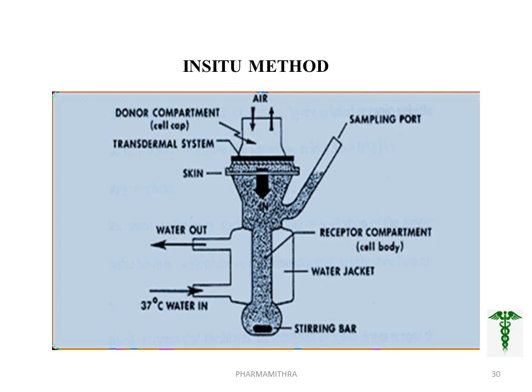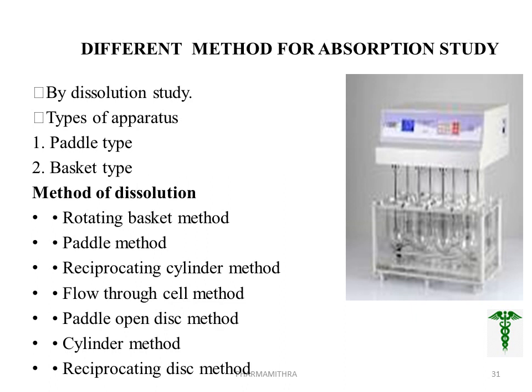Through the sampling port we are administering the drug. The similar condition of the body, that is 37 degrees Celsius, is maintained over here. Similar to our body condition, we are giving the proper condition and finding out how much drug gets absorbed in this system.